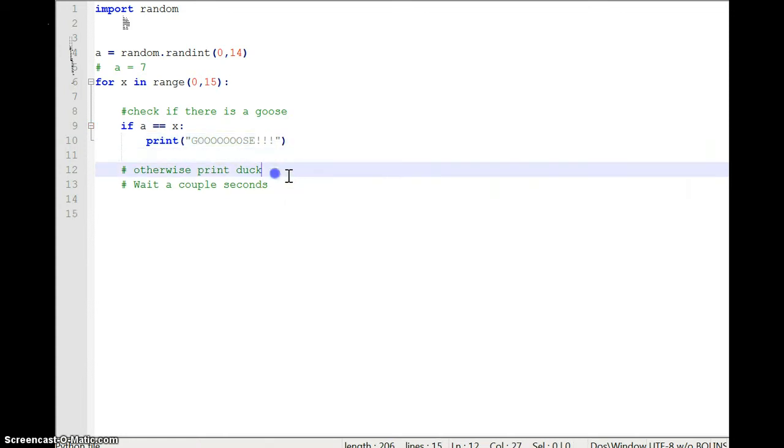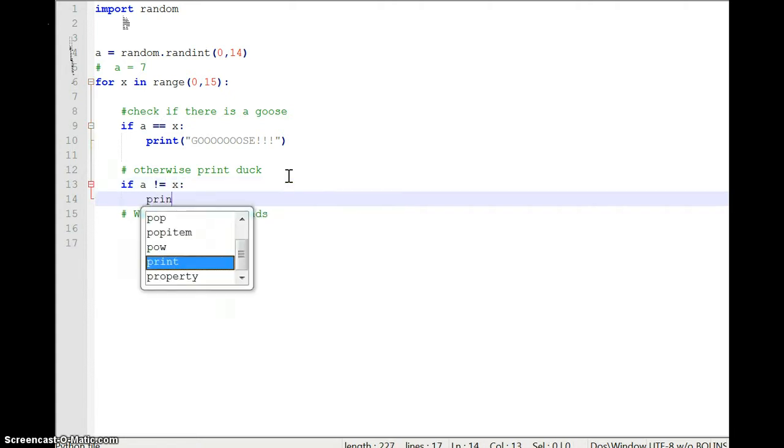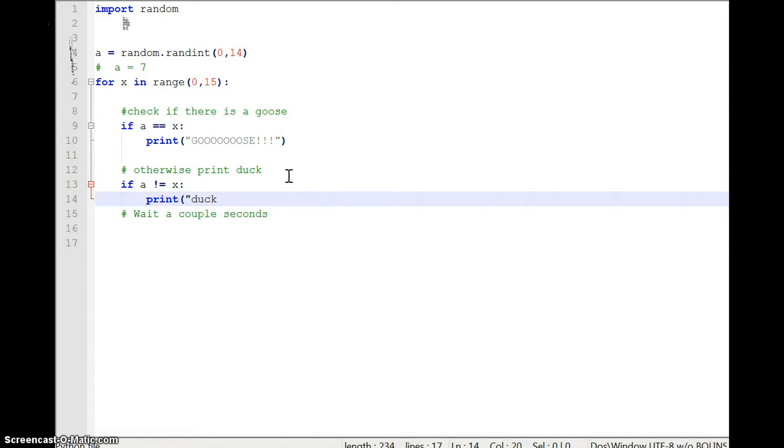Otherwise, we want to print a duck. We could do an else here if we wanted to, but I'm going to use, so if A doesn't equal X, we're going to print duck. Okay.